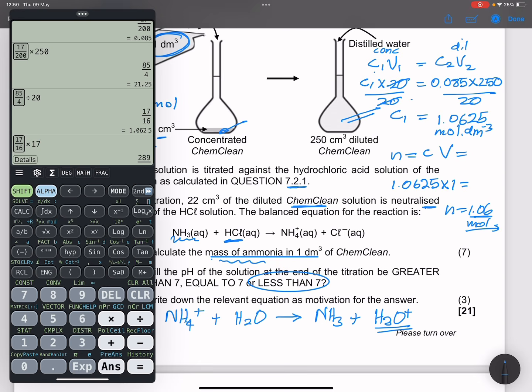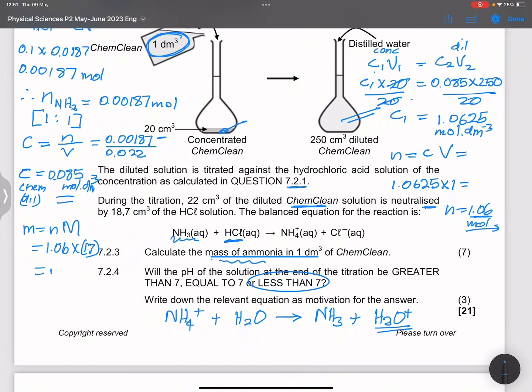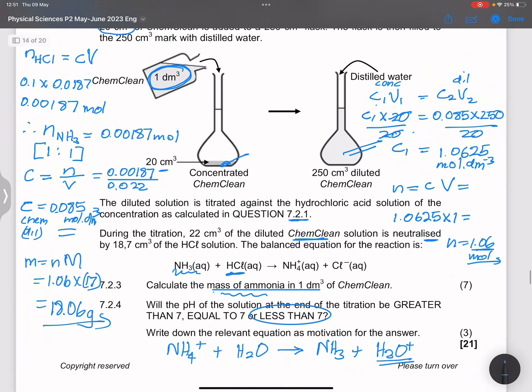Okay, all right, now something is fishy there. Okay, so let's take 1.0625 and multiply that by 17. We get 18.06 grams. So that's 18.06 grams of ammonia. All right, apologies, I had omitted that there. All right, so we can go to the next question.